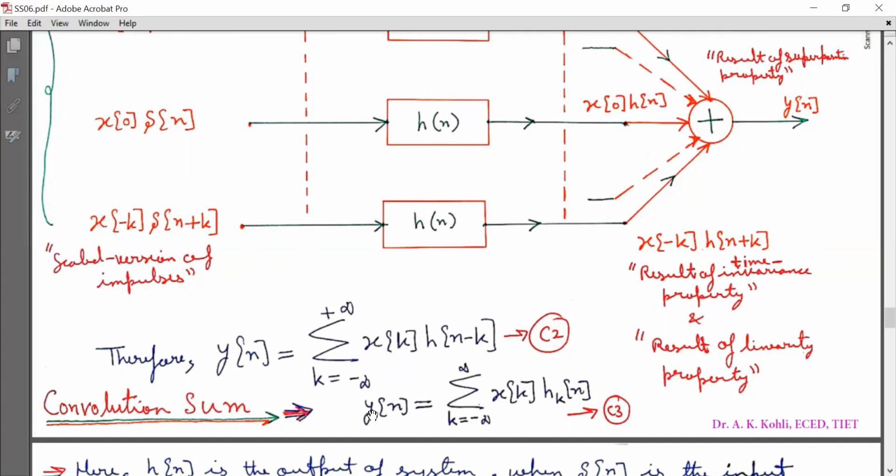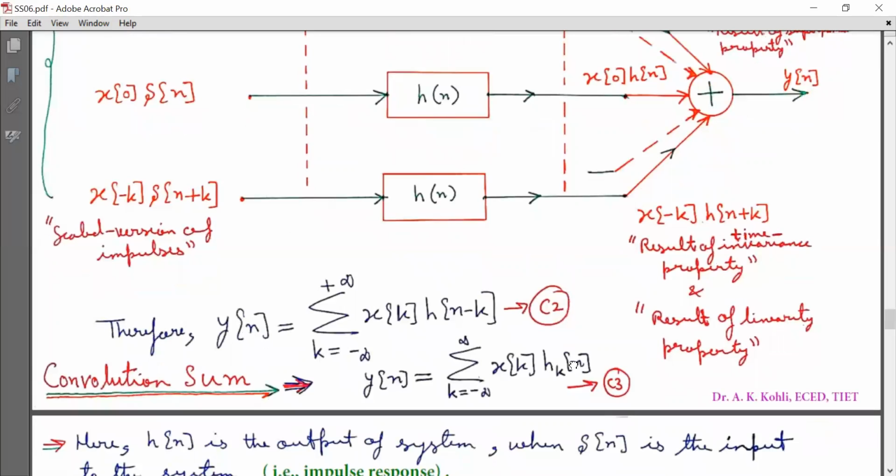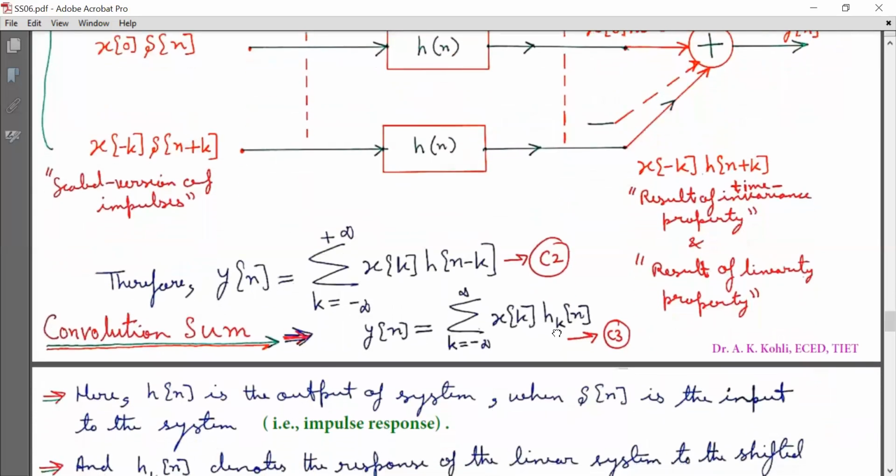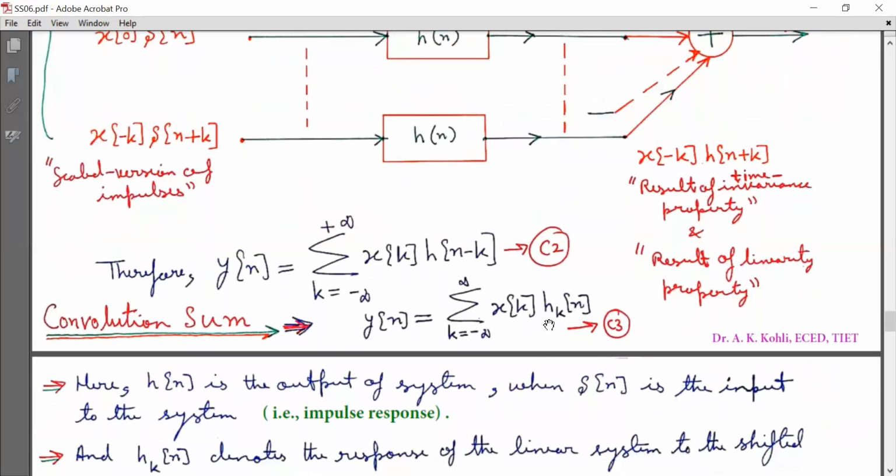According to the convolution sum, y[n] is equal to summation k from minus infinity to infinity x[k] h subscript k[n], which is equal to summation of x[k] h[n minus k]. Mark these as equations C2 and C3, which indicate that y[n] is the convolution sum of x[k] and h[k].